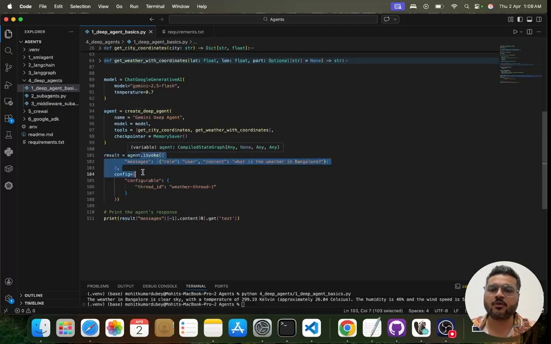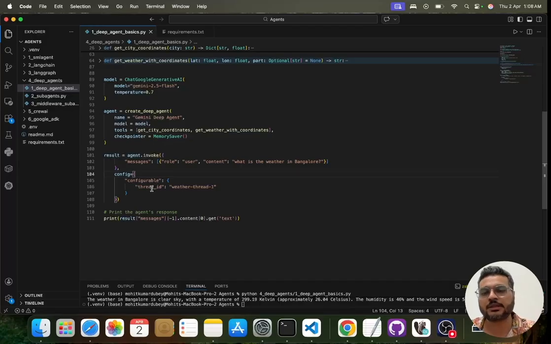So we will be invoking our agent, right? And when I'm invoking my agent, I will be passing the configuration, like what will be the thread ID, so that it will be able to store in the proper place. And in the message I am saying, okay, my role is user and this is my query. So what is my query? My query is: what is the weather in Bangalore.